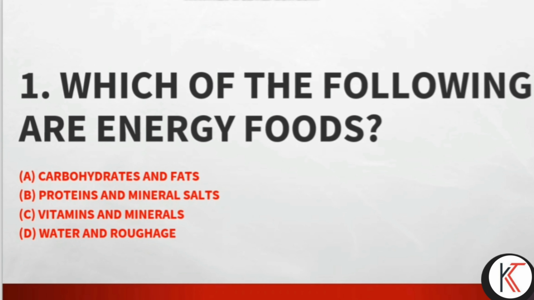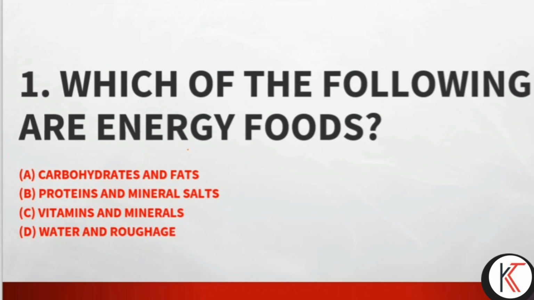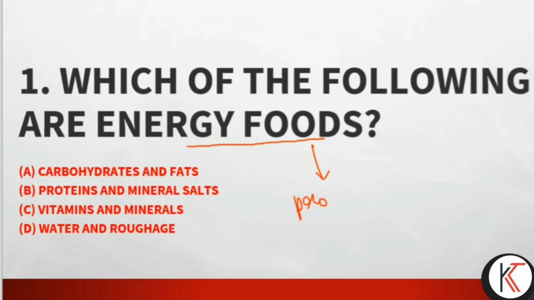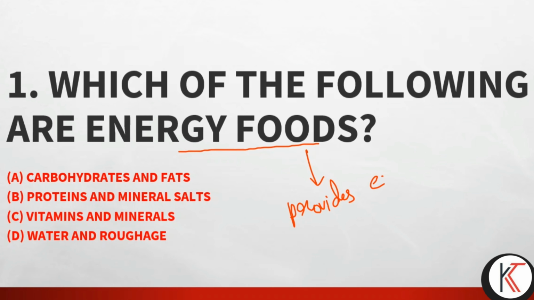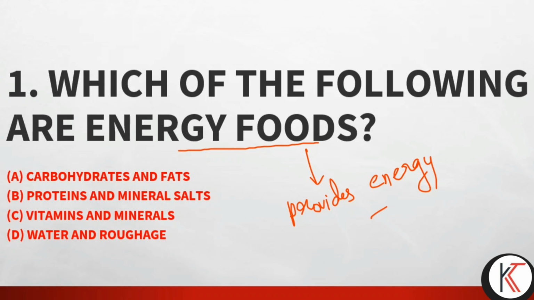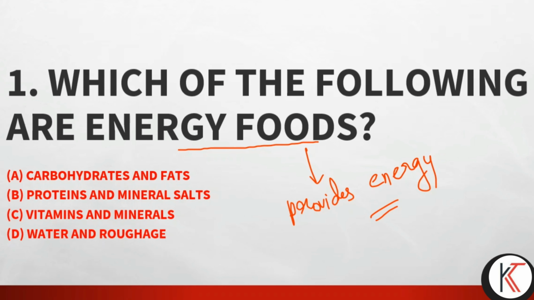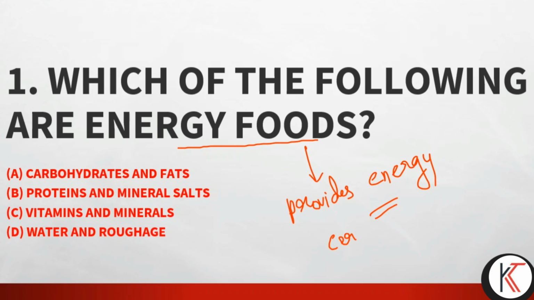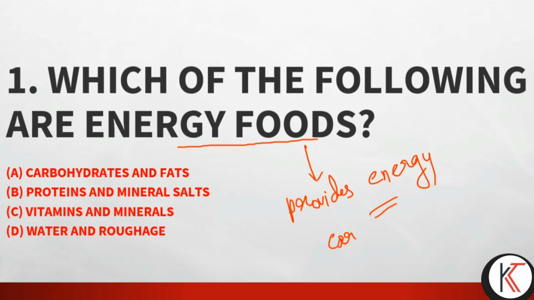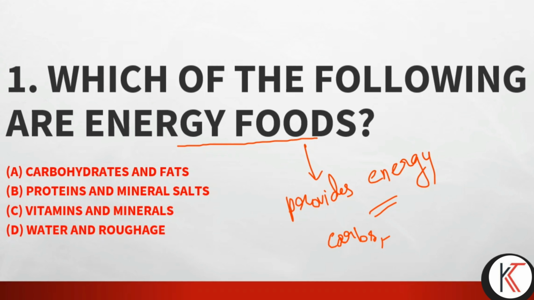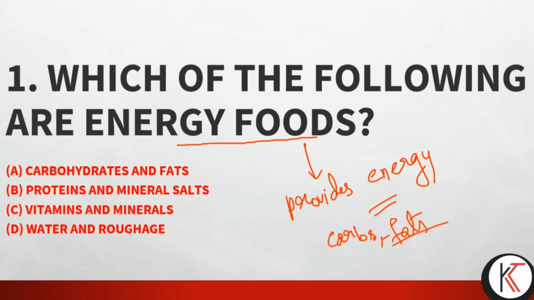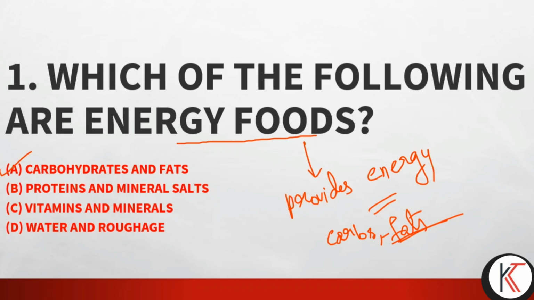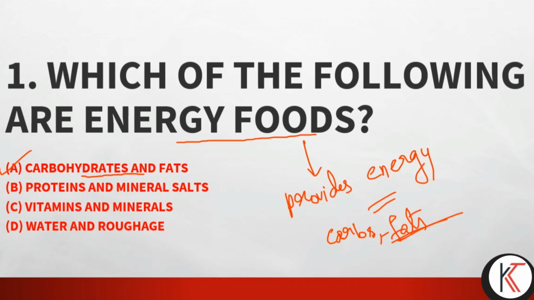This is your first question. Which of the following are energy foods? Energy foods means obviously that type of food which provides us energy, right? As you know before in nutrition, three types of nutrients are there: carbohydrate, protein and fat. Among these nutrients, carbohydrates and fats, both of these give us energy. So here the answer is option A, carbohydrates and fats.